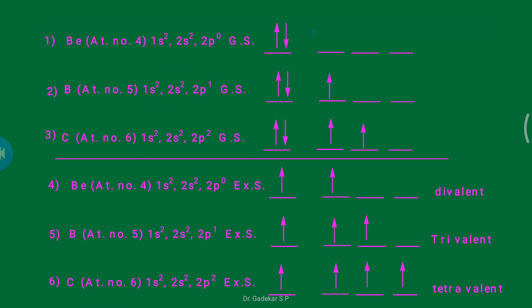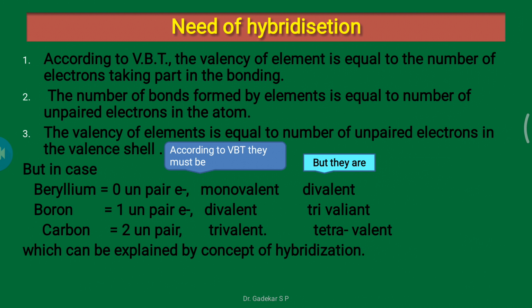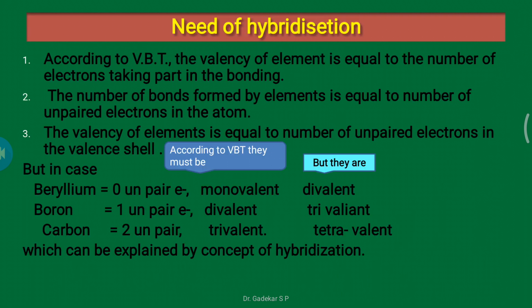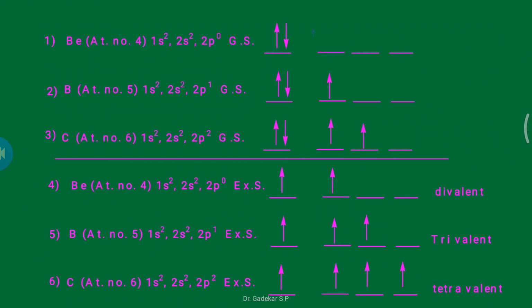According to VBT, beryllium is monovalent because here there are 0 unpaired electrons, so it would be monovalent, but it is divalent. Why? How is it divalent?